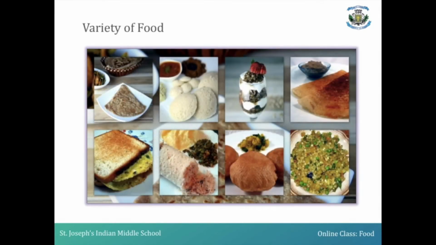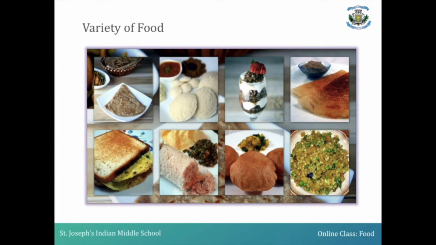If I just ask a question to you, what was your breakfast? I would get different kinds of replies, where one may say it was puri, the other may say it was idli, some other may say it was roti. So the answers go on with a different kinds of list. With this, what do you conclude? The food we eat, or the substance which is edible for us to gain energy, is not just one single type. It varies with different kinds. Hence, the food we eat has different varieties of items in it.